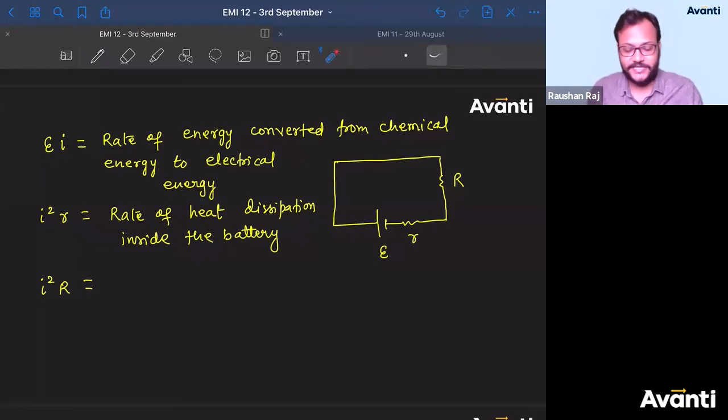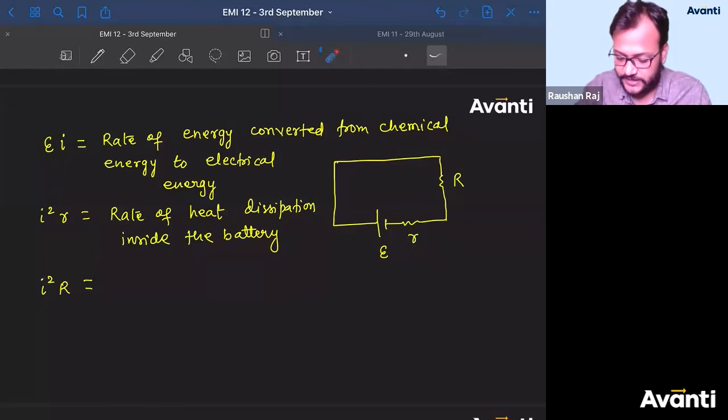So the battery has given an energy of E into I in 1 second. Out of E into I in 1 second, I square into small r has been lost as heat. So what will be the rest? Rest is I square into capital R.